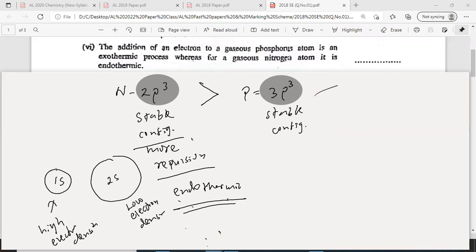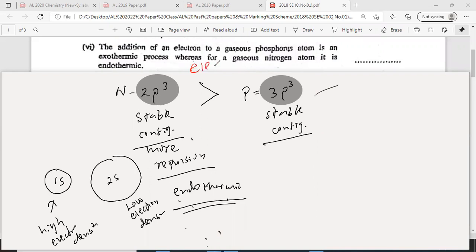Bond making exothermic. Bond breaking endothermic. Therefore, here the electron density is comparatively low, so electron gain enthalpy is exothermic. Usually electron gain enthalpy is exothermic. So, therefore, less stable configuration, but less electron density.